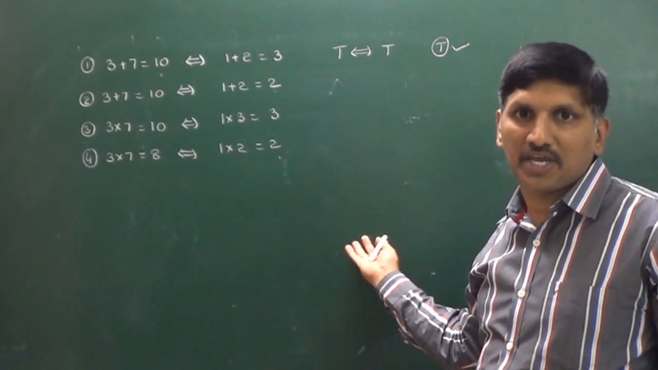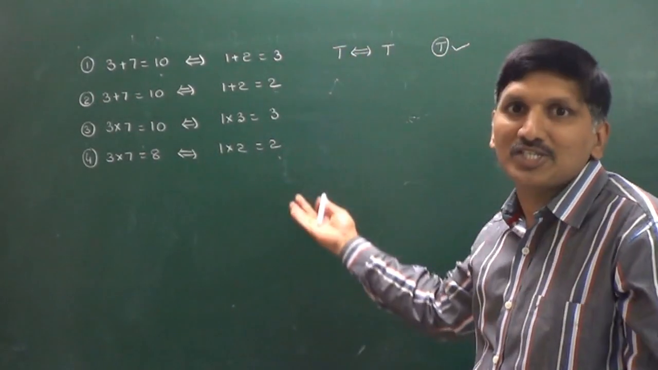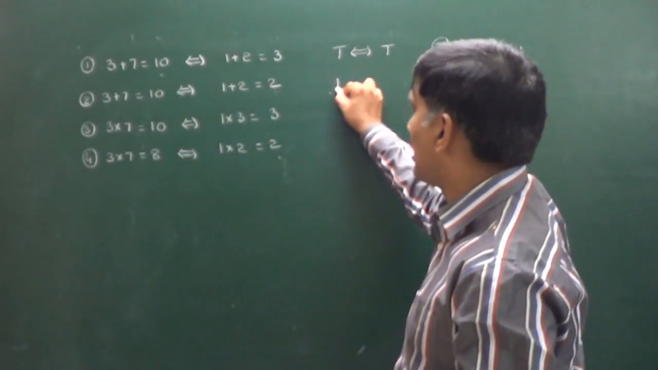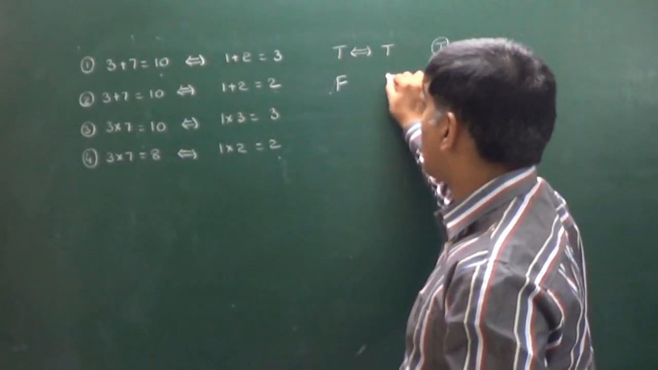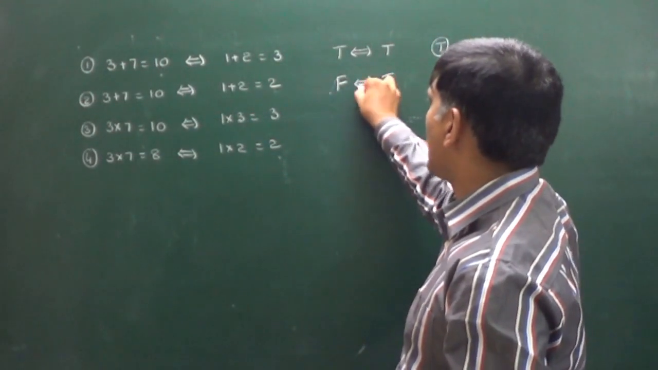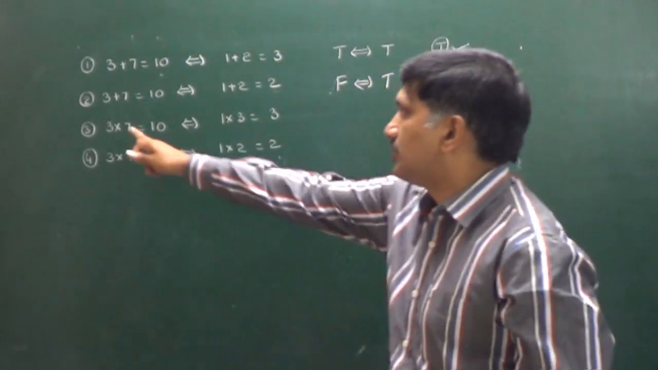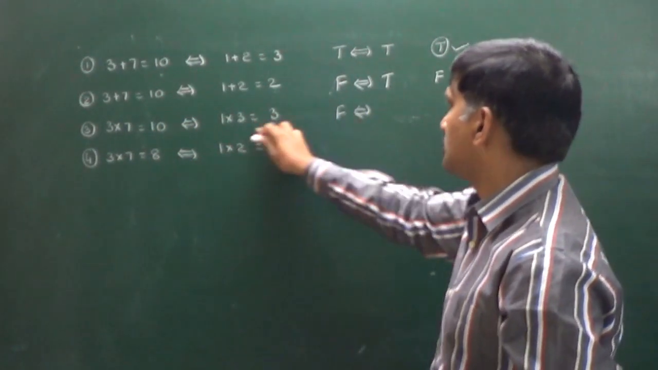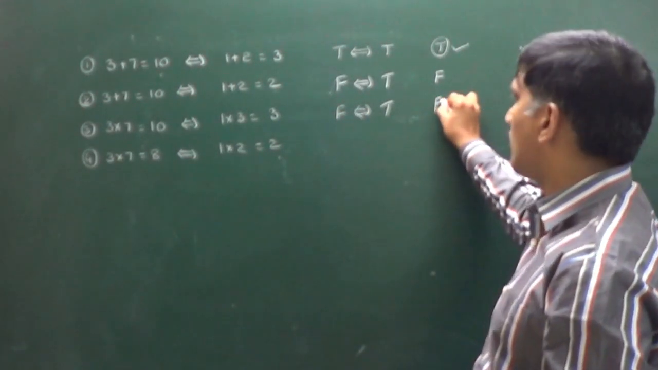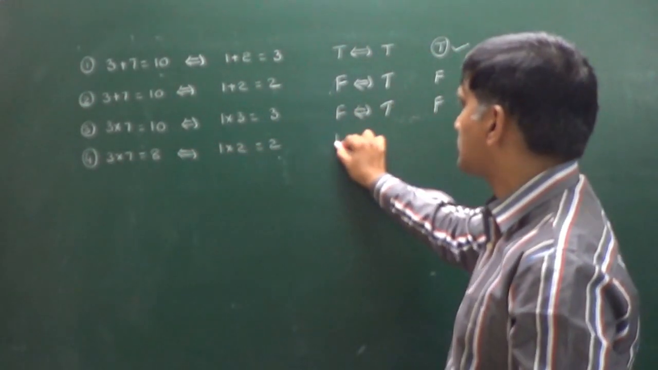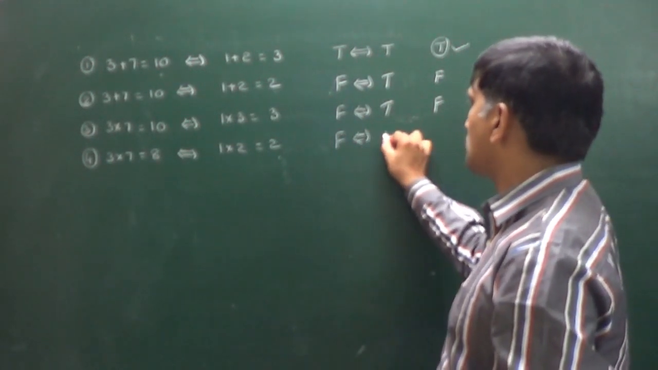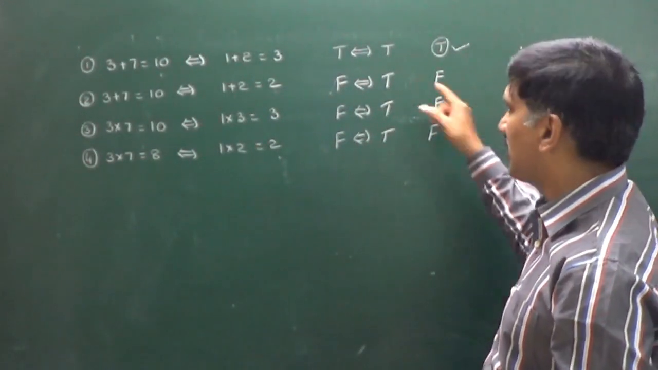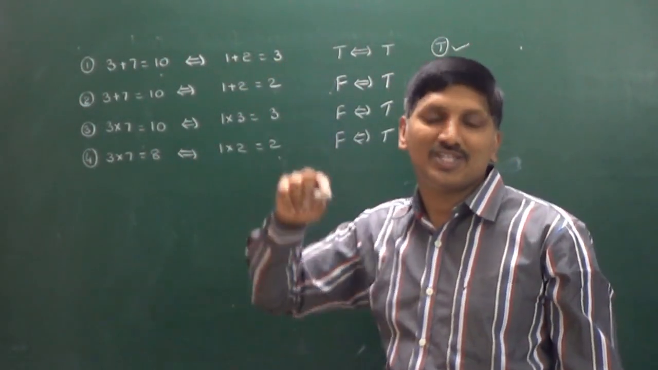No need to check the remaining, because the question is which of the following is true. Let us check the rest. This is a false statement, this is a true statement, if and only if is false. Next, this is a false statement, if and only if this is a true statement, so false. Next, here it is a false statement, the next one is a true statement, if and only if is false. That's why the first statement is the only true statement.